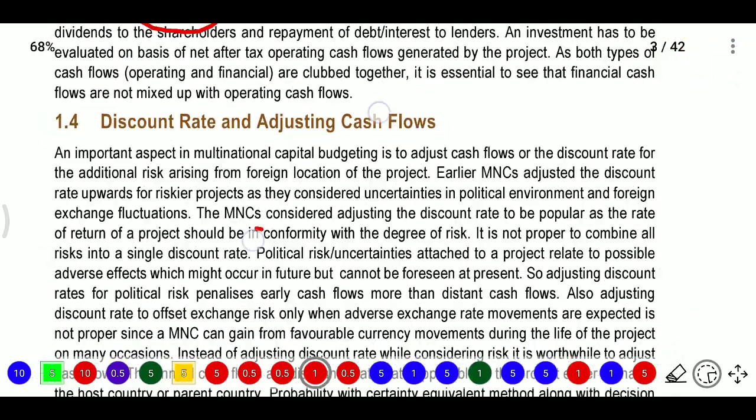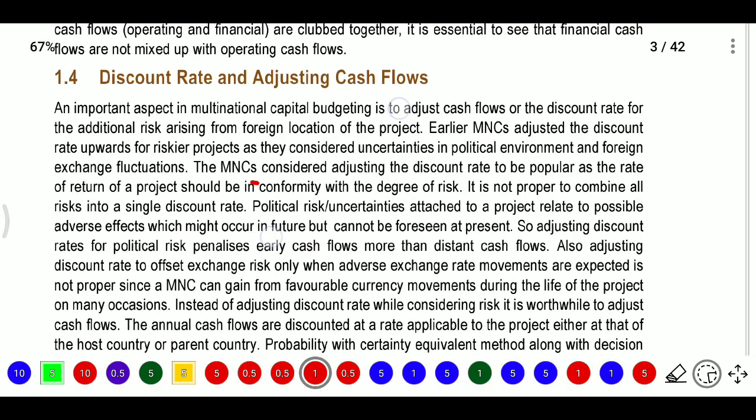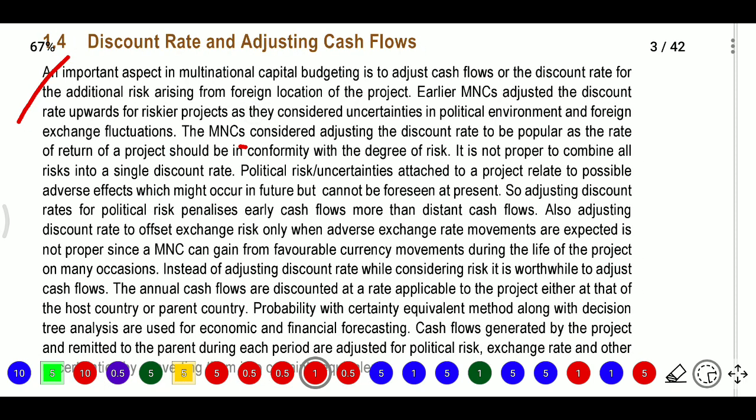For valuing the price we have one method, we can use discounted cash flows. All the cash flows will be present valued, meaning discounted to present value, with a discount rate and adjusting cash flows. An important aspect in multinational capital budgeting is to adjust cash flows or the discount rate for additional risk arising from the foreign location of the project.